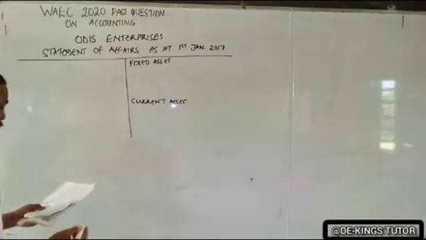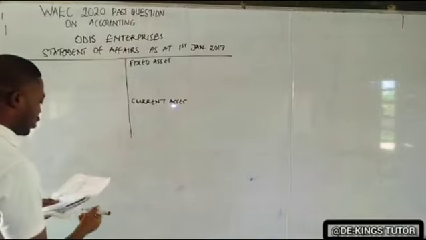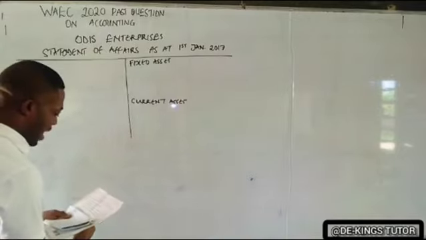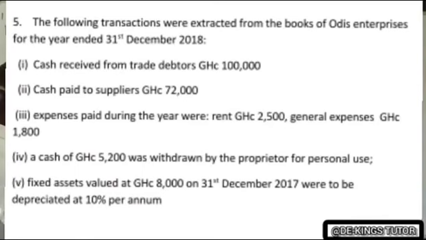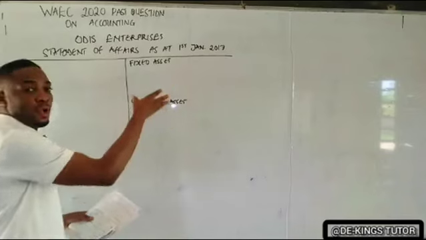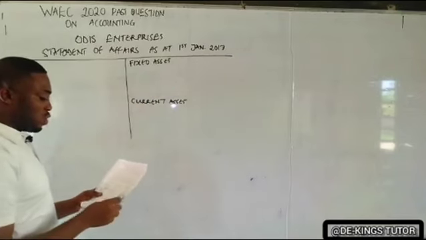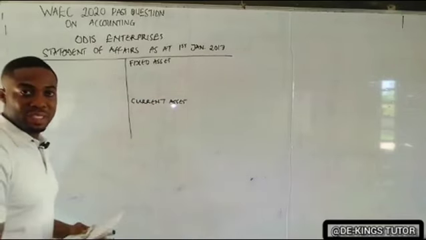Okay, so if you check in the question, reading down, you check V. They said fixed asset value at 8,000 on 31st December 2017. It means this item is supposed to belong here, because we are using those items as at 31st December 2017.